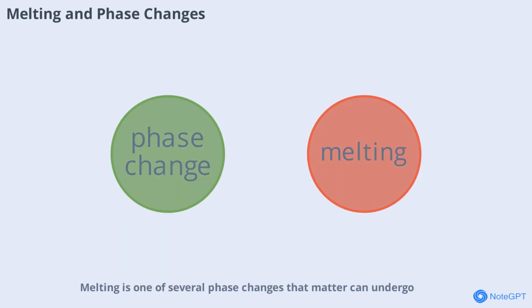Melting is one of several phase changes that matter can undergo. Others include freezing, evaporation, and condensation. Each phase change involves energy and changes in the arrangement of particles. Understanding these changes helps us control and use materials in everyday life and industry.